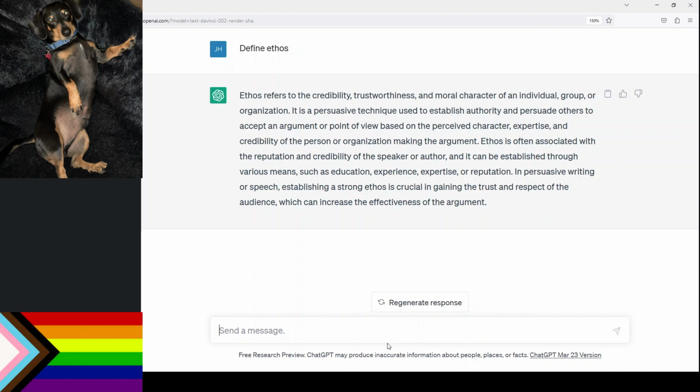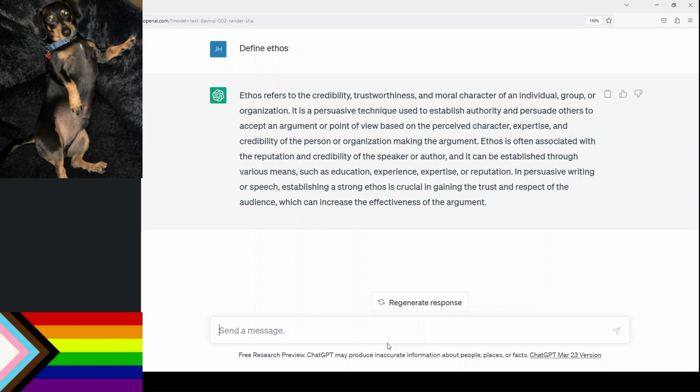And so ethos generally maybe is misunderstood as kind of whether or not a person actually is credible or not. Instead, we should think of ethos as how a person or a speaker convinces or shows or demonstrates their trustworthiness, credibility, and moral character to an audience.